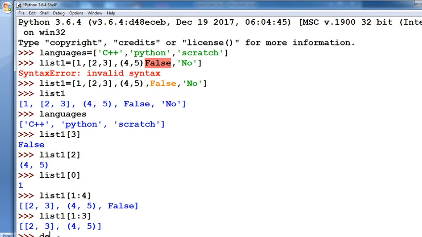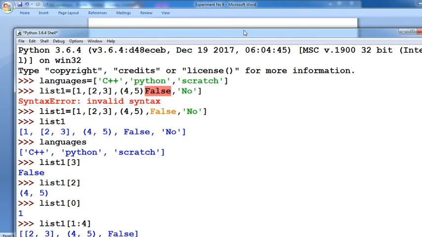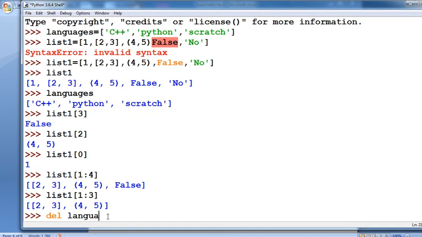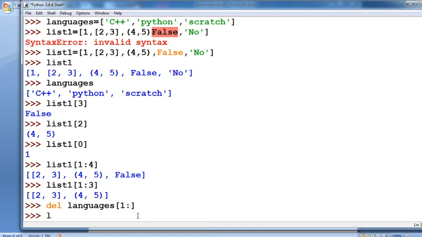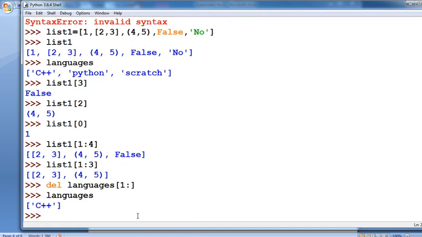Suppose you want to delete from languages. Now see here: suppose you want to del languages of 1 colon, that means the languages available here are C++, Python and Scratch, and you want to delete Python and Scratch. Simply do that and then put languages, and you see only C++ is present here, because you already deleted those particular items.